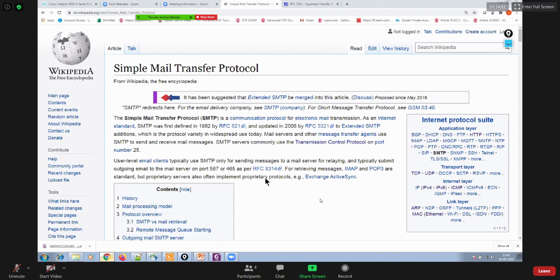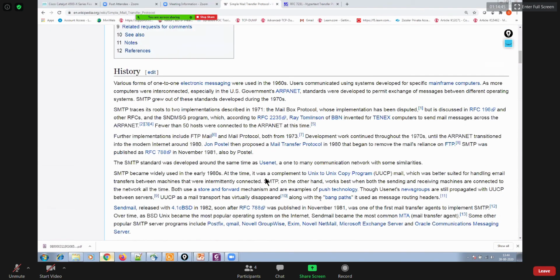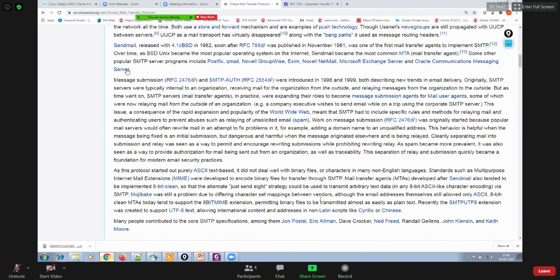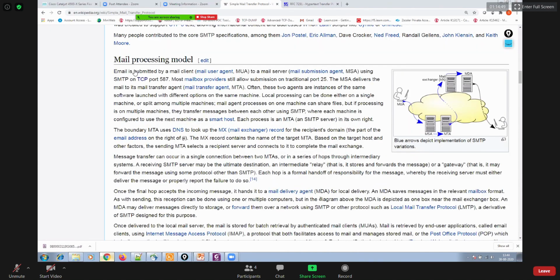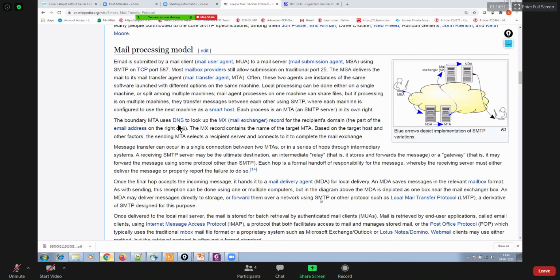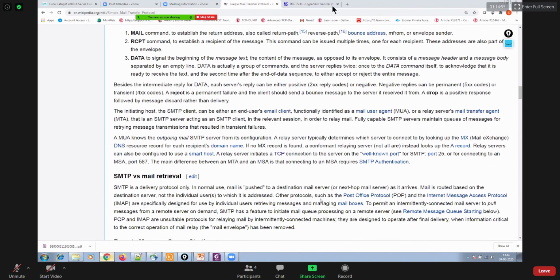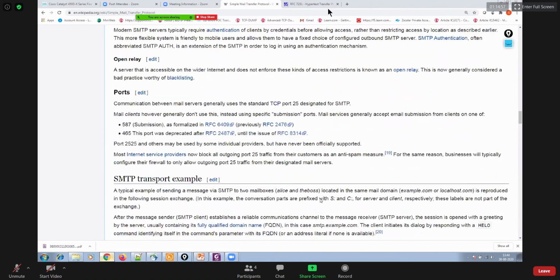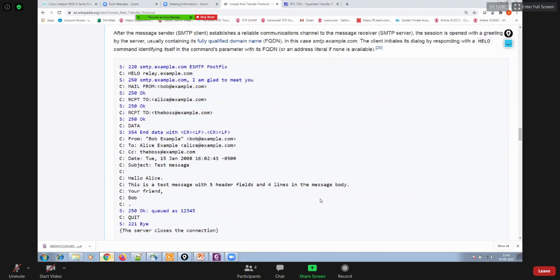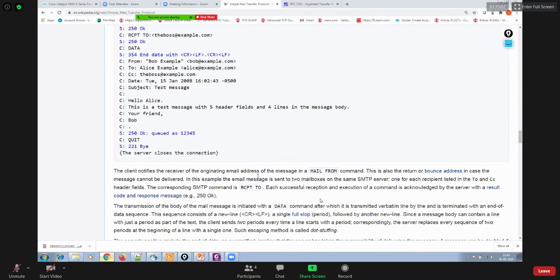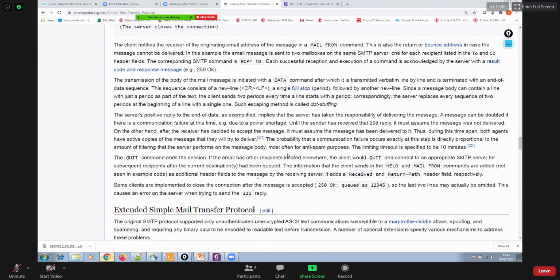SMTP, Simple Mail Transfer Protocol, and this page will explain the purpose of SMTP, the uses of SMTP, a protocol overview, right? And it should also have its different message fields, like from, to, CC, date, subject, like that.